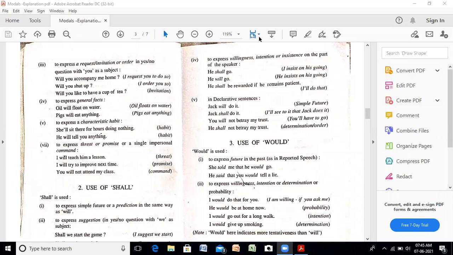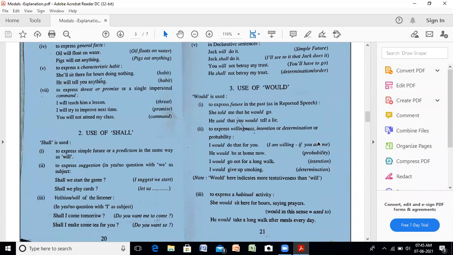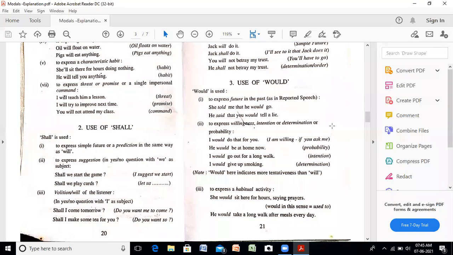Coming to the next, use of shall. To express simple future or prediction in the same way as will, that means for the future form, to give prediction in the same way as we use will, shall is also used, as we know that with the first person we use shall and with the second person we use will.